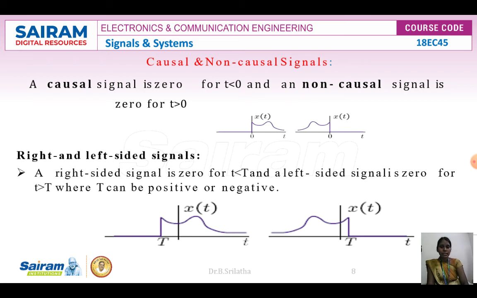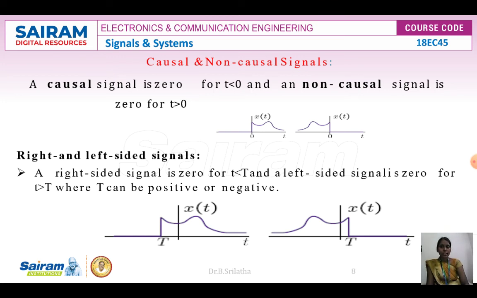The signal is 0 for t greater than 0. A non-causal signal is one where the output depends upon the future values, for example the signal x of t from 0 to 2.